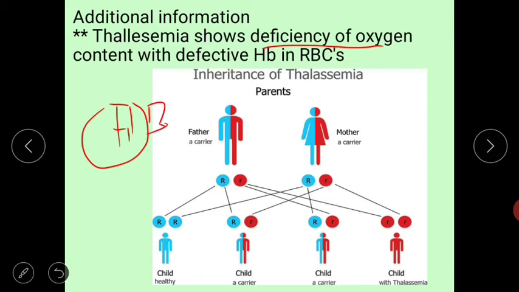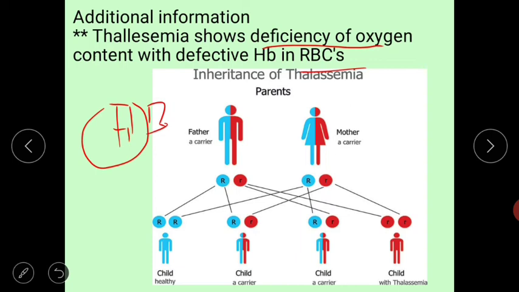In thalassemia, deficiency of oxygen occurs because the hemoglobin count is low, and the Hb in RBCs becomes defective.